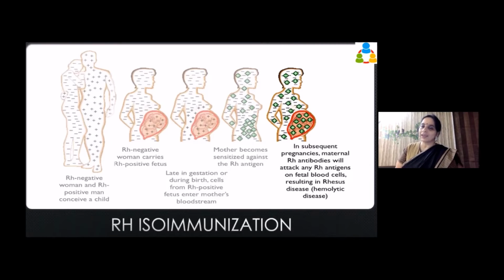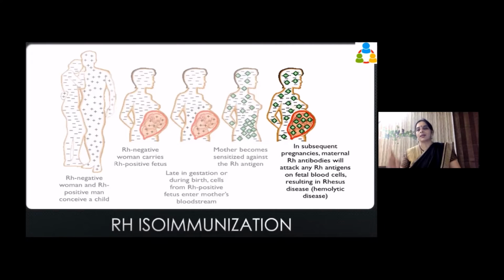But this is late in gestation, so the baby can still escape having a lot of complications. There are only some antibodies which are produced, so the mother can also be fine. But now she is sensitized. Okay, that means now the mother's blood recognizes the Rh antigens.